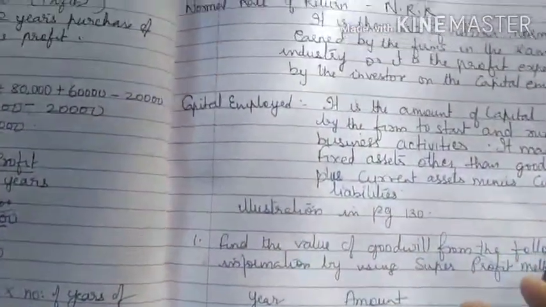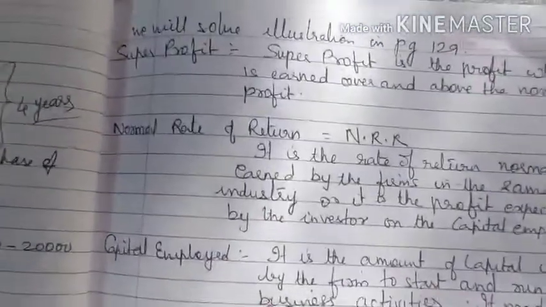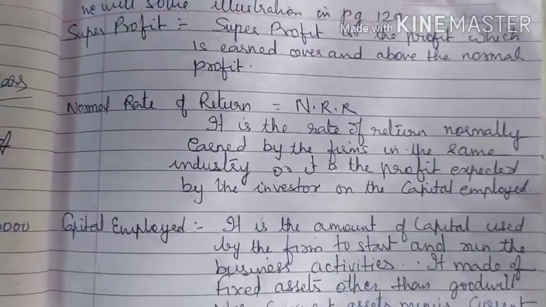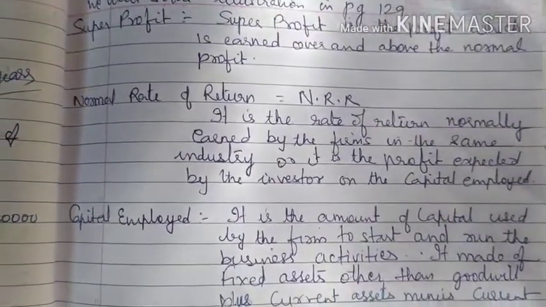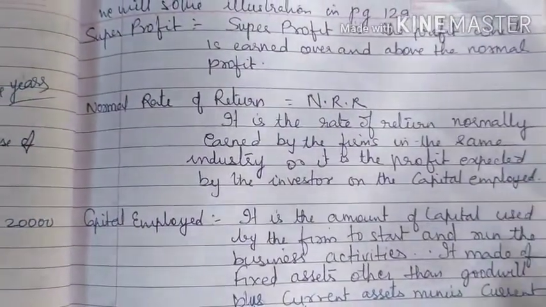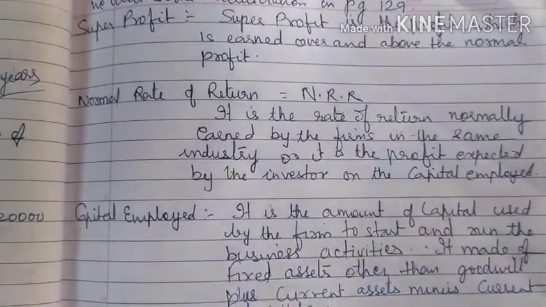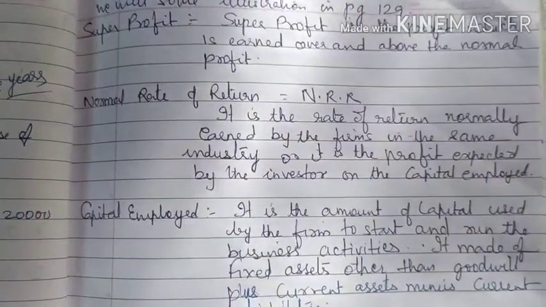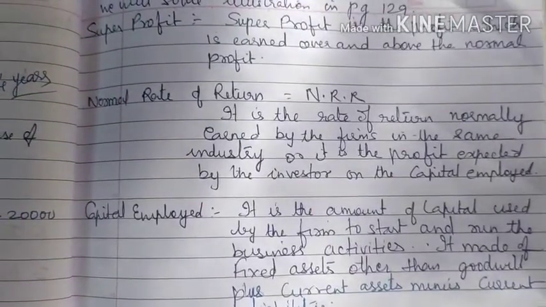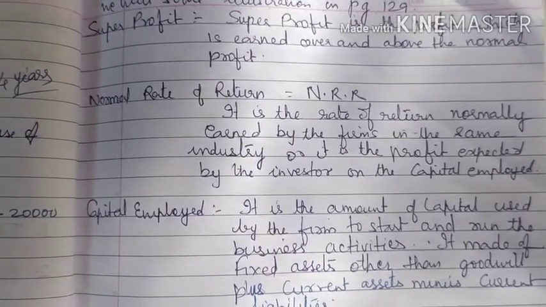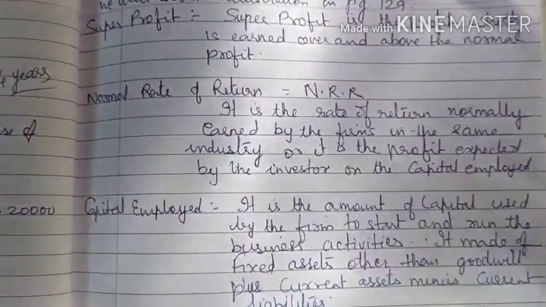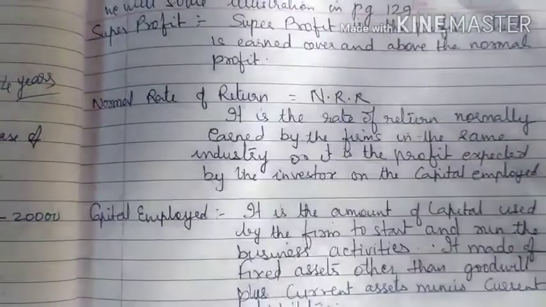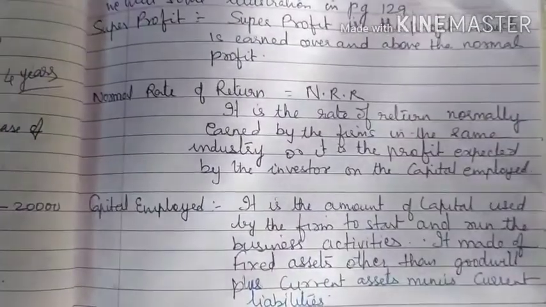Now we will just read the statement of what is super profit. Super profit is a profit which is earned over and above the normal profit. That means whatever normal profit I should get, if I get more than that, even 1 rupee or 2 rupees extra, that becomes a super profit. So super profit is the profit which is earned over and above the normal profit.